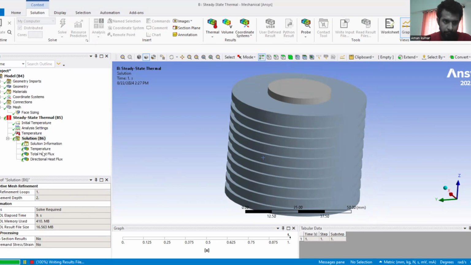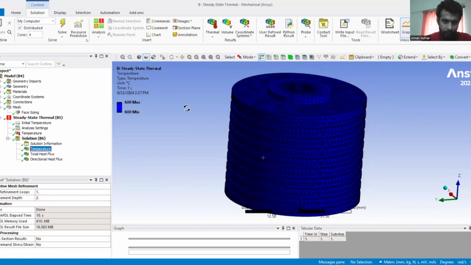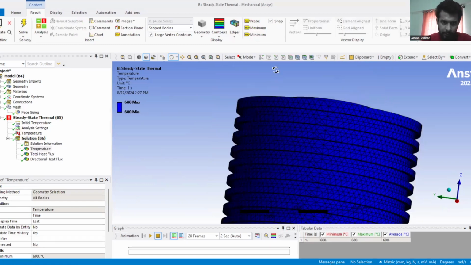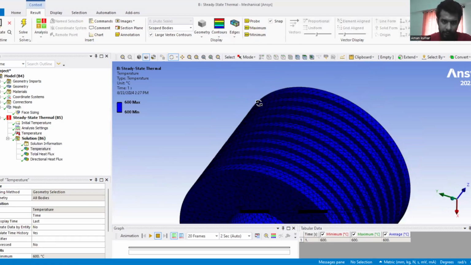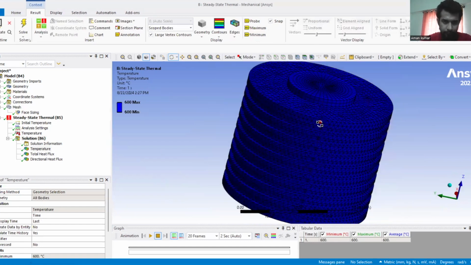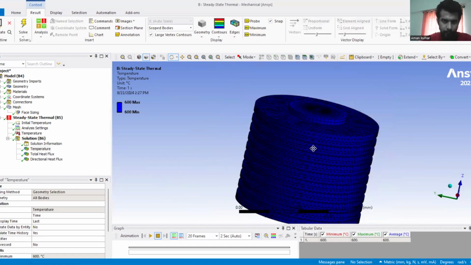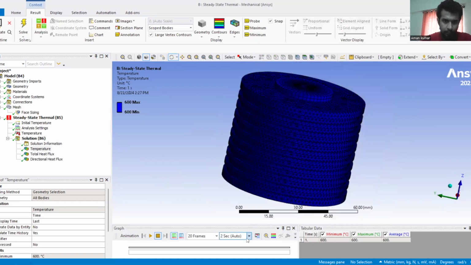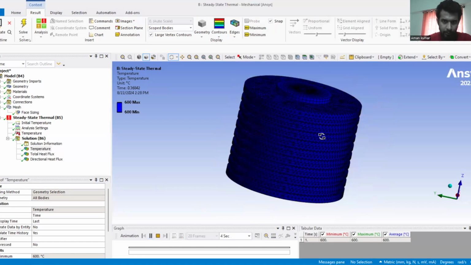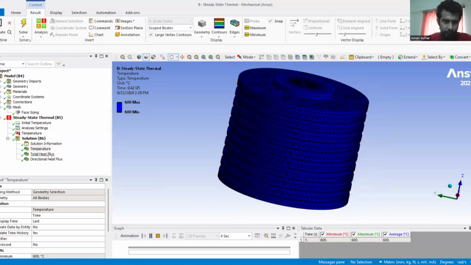Solution is ready now. So the maximum and minimum temperature at all the surfaces, all the faces, is the same, which is 600 degrees Celsius. We have given the time as 1 second. We can see its animation also by increasing the time step to 4 seconds. This is the temperature. Now we'll go for the total heat flux.